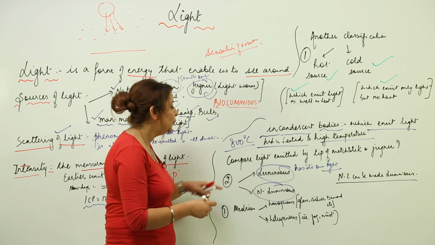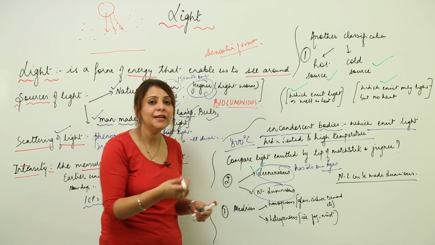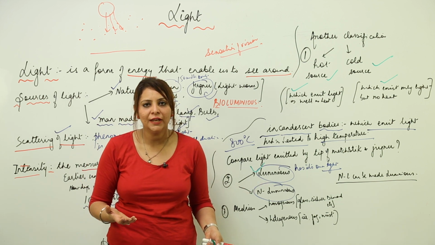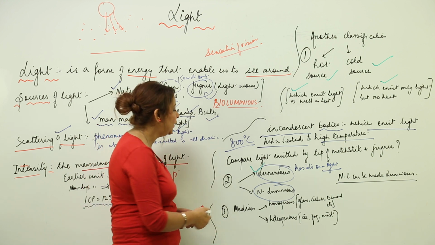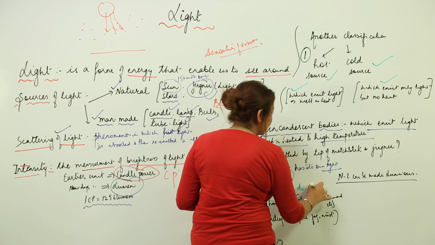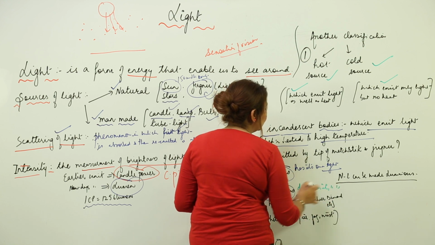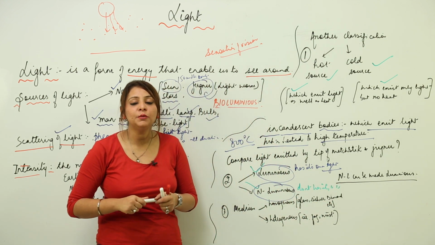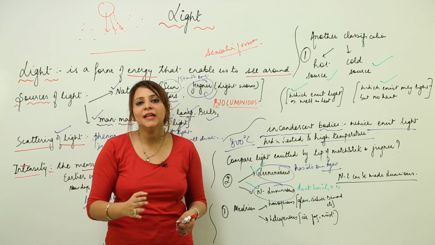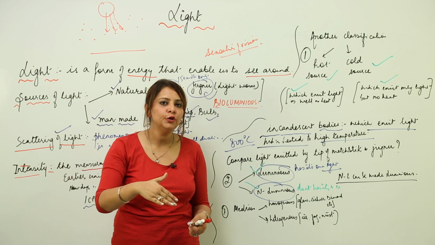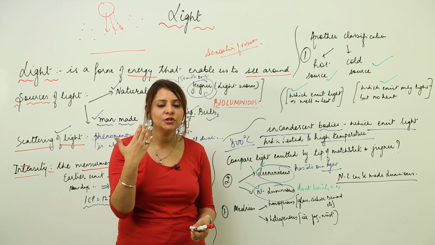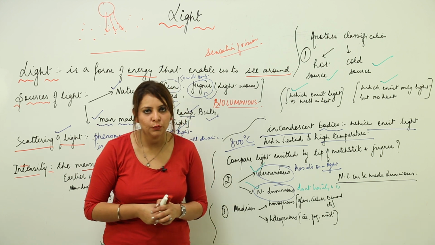So that means if you want to see a luminous object, you don't need any other thing around, because it is itself a source of light. But a non-luminous object does not have its own light. So to see this non-luminous object, we need a luminous object around, so that when the light of the luminous falls on the non-luminous, it will reflect that, and that reflected light, when it reaches our eyes, makes the non-luminous object visible.